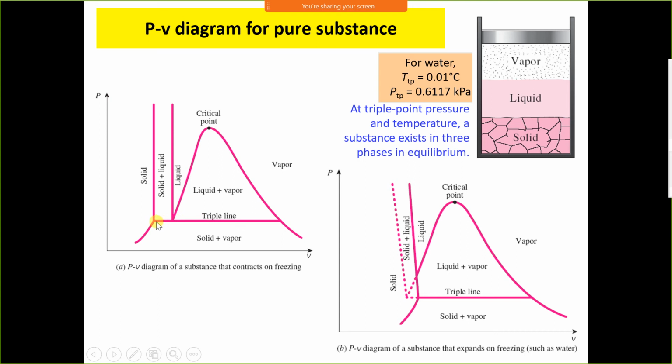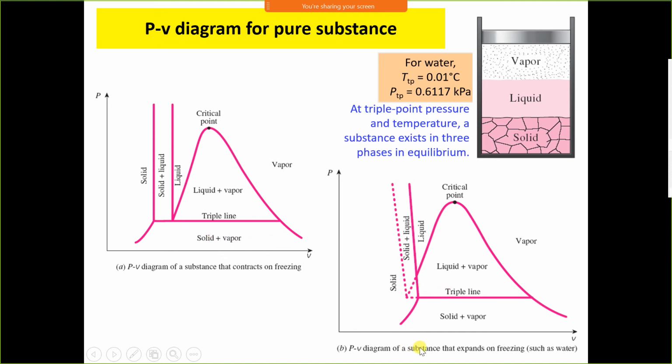Triple point line. On this line, substance coexists in all three phases, that is liquid, solid and gas. Below this line, substance coexists in solid plus vapor state. This line is called the sublimation line. This is solid and this is vapor, and this line represents the phase change or saturation curve for solid to vapor directly.